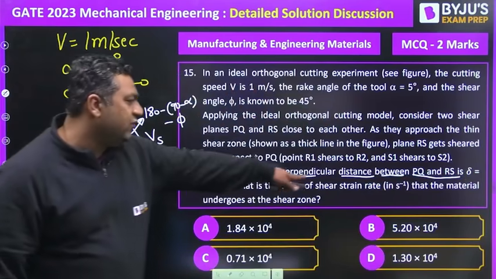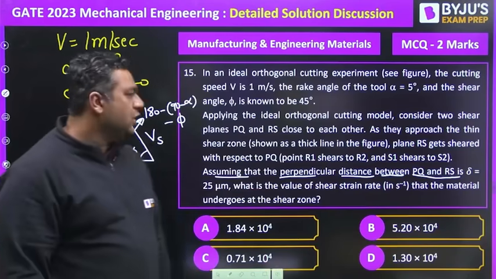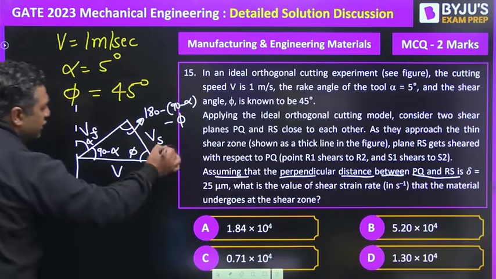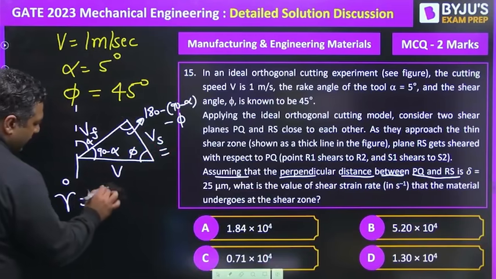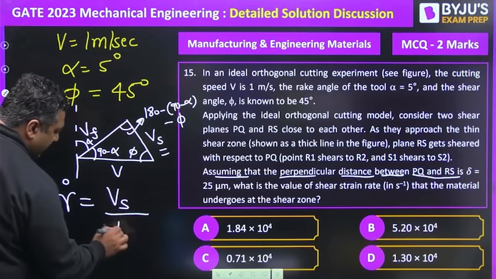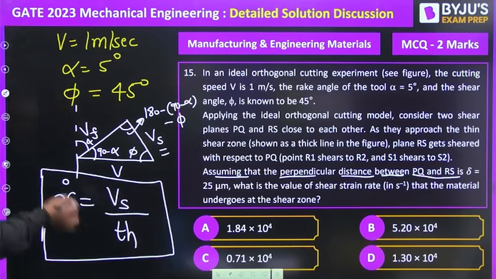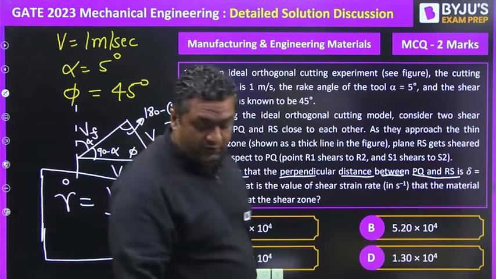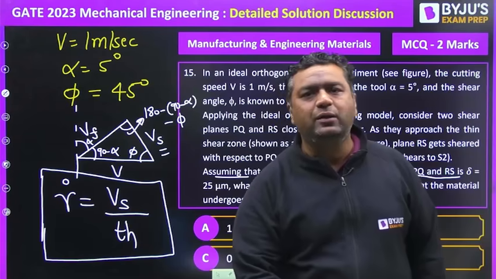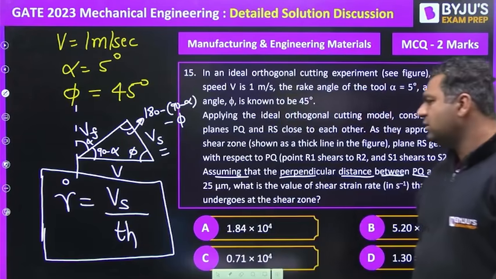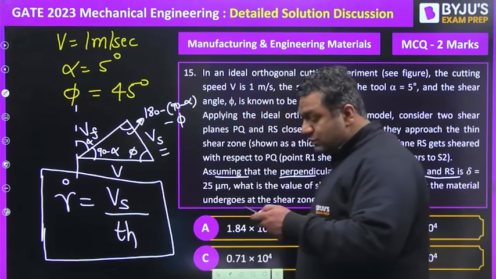They are asking what is the value of shear strain rate that the material undergoes at the shear zone. So you already know, for that I need the shear velocity, because to find the shear strain rate, you need shear velocity and the thickness of that deformation zone. To find shear velocity, I am going to use the velocity triangle, the sine rule. You can see that.